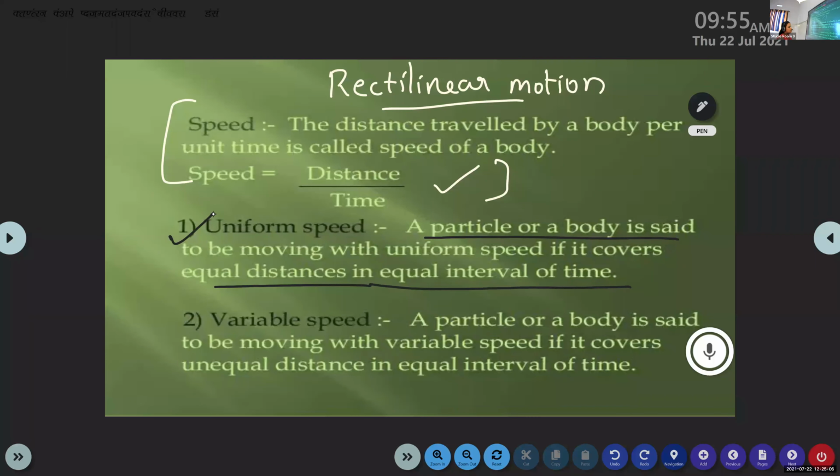A particle or a body is said to be moving with a uniform speed if it covers equal distance in equal intervals of time. That is, if you are traveling through a smooth road, sometimes we may undergo this uniform speed normally. That is, if you cover 5 meters in 2 seconds, next 10 meters in 4 seconds, we can call it a uniform speed. We cover equal distance in equal intervals of time.